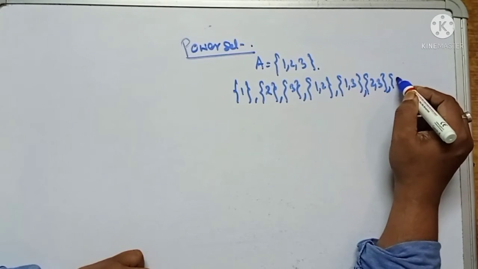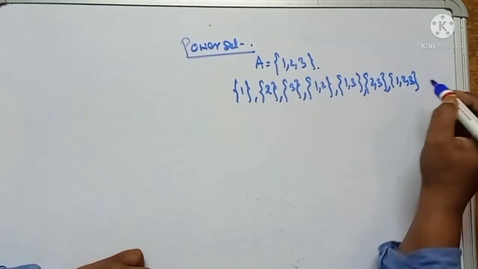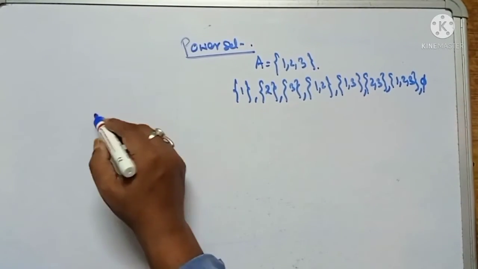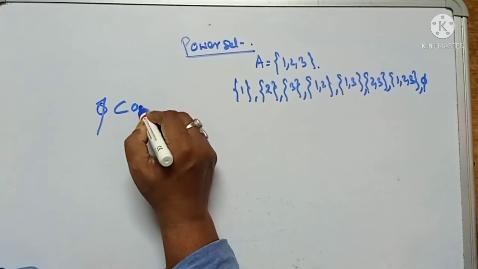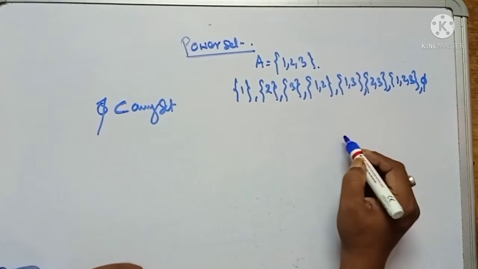1, 2, 3. This is a subset of this. And phi, remember that phi is a subset of any set. Always remember that phi is a subset of any set.